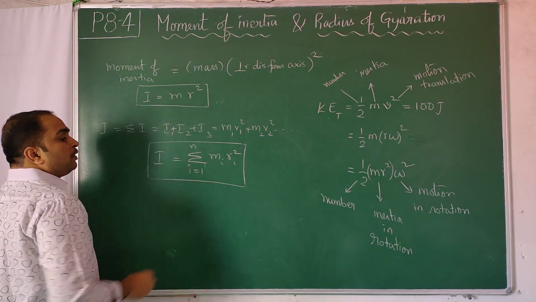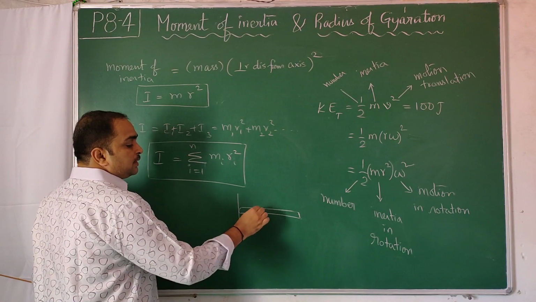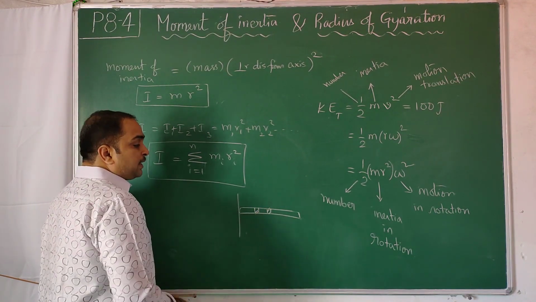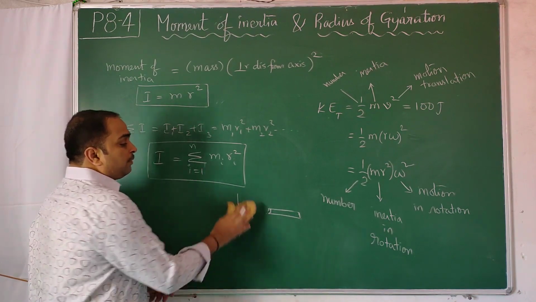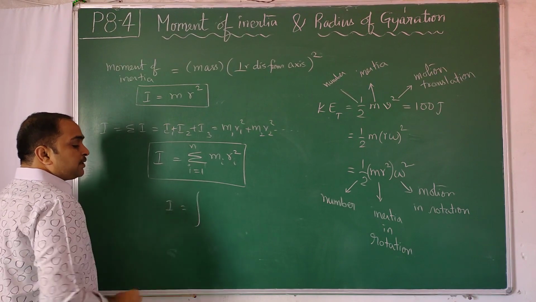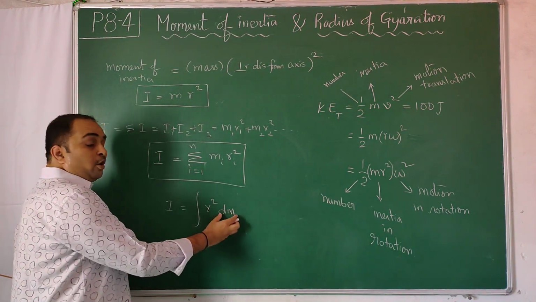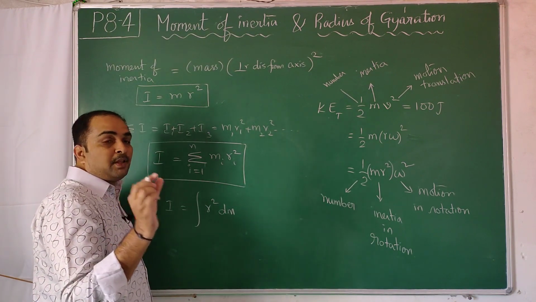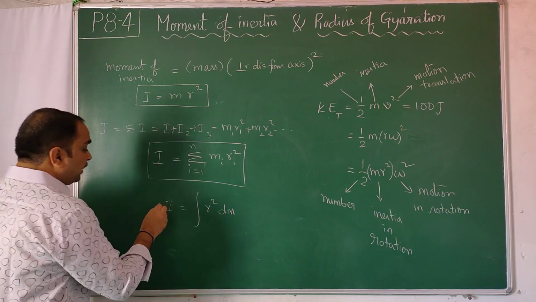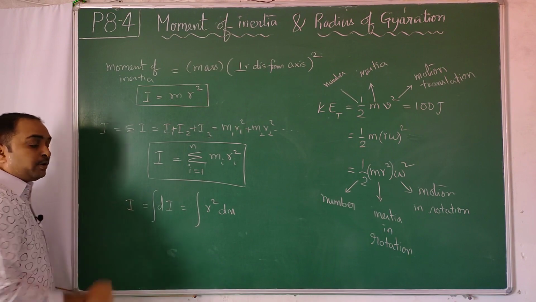This formula is for discrete masses. If the mass distribution is continuous, like a rod, where there is one mass here, one mass here, continuously, without any discontinuity, then we replace summation with integration of r square dm. So we chop a small mass dm, take its distance from the axis into account, and find the elemental moment of inertia. By integrating the elemental moment of inertia, we get the total moment of inertia.